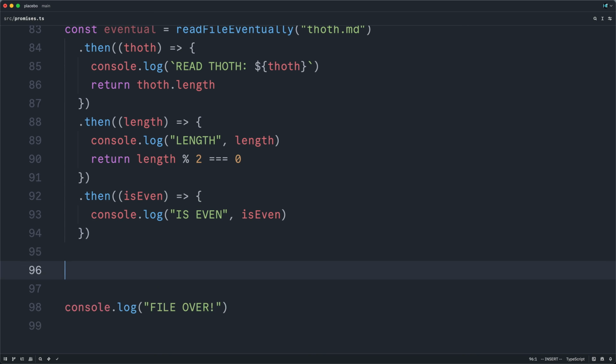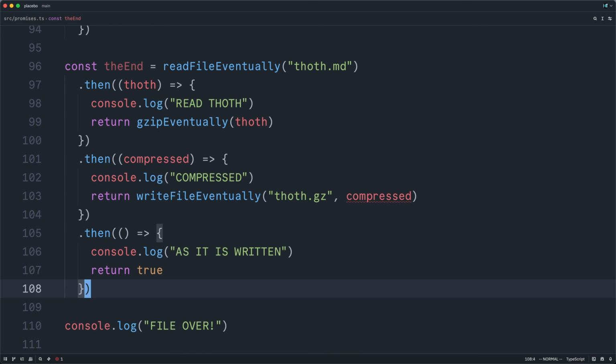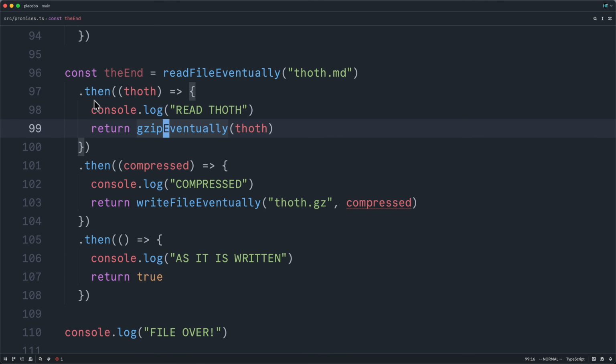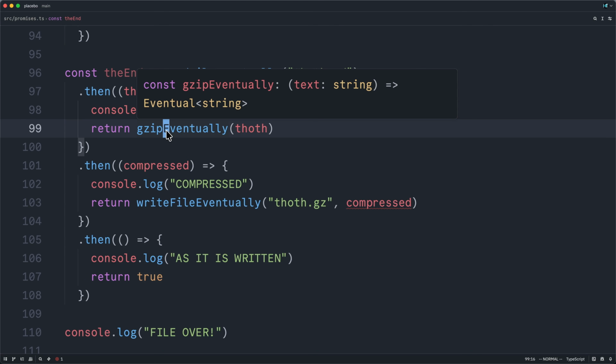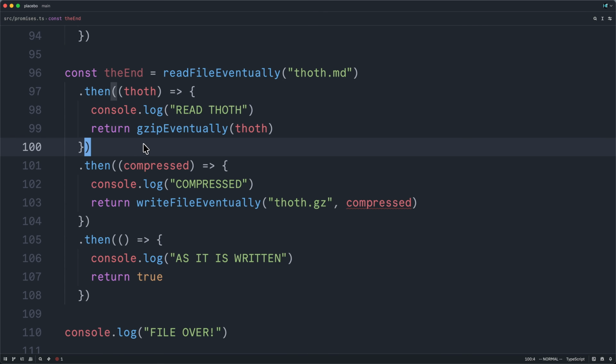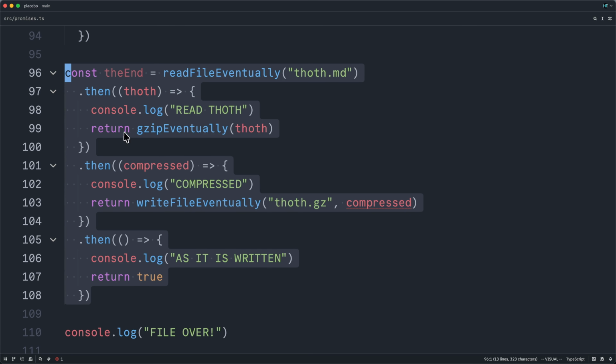I've adapted both gzip and writefile to work with our eventual data type. And now I will paste our final challenge. If you call promises then function returning another promise, or another eventual in our case, it should actually flatten that promise. So compressed here should not be an eventual string. It should instead be the underlying string. If we can get this to work, we will have achieved our initial goal.